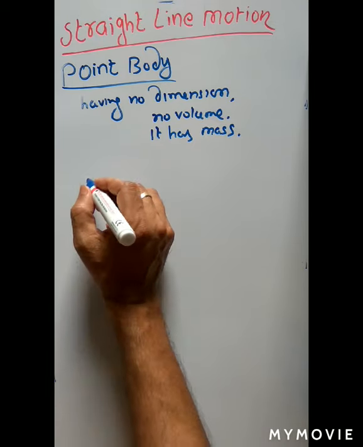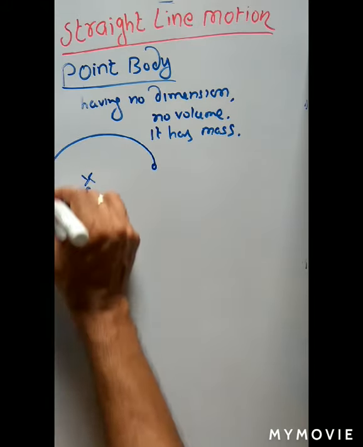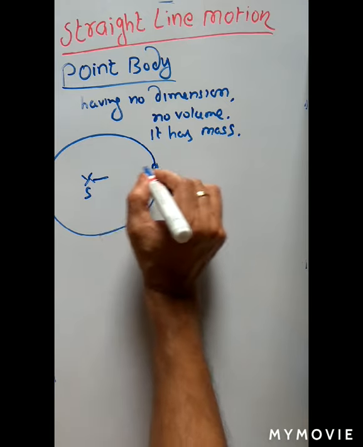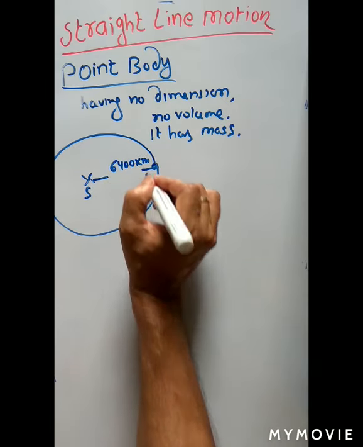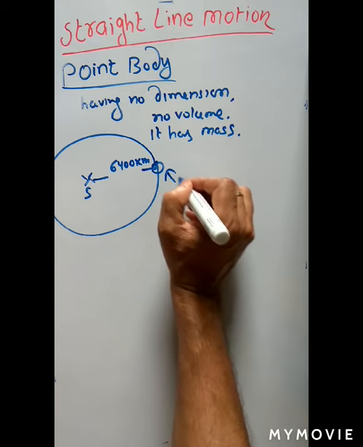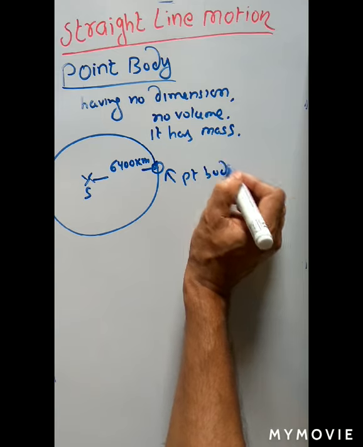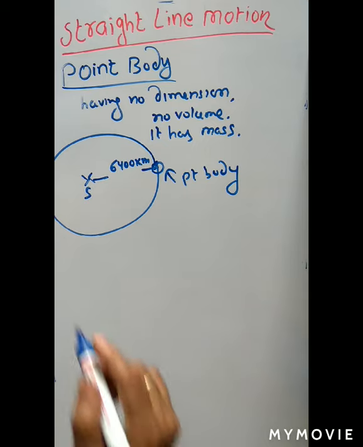Still, suppose you see this is the sun. The earth is revolving around the sun. And here the distance between Earth and Sun is very large. So in that case, this Earth is assumed to be a point body. Okay, so this is the point body definition.